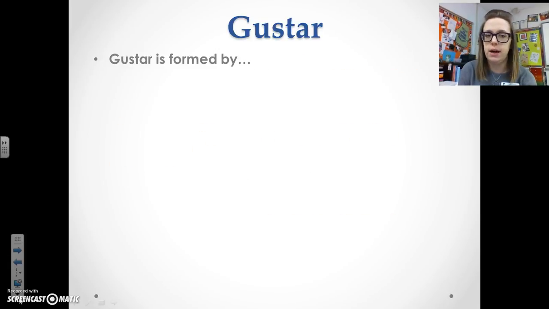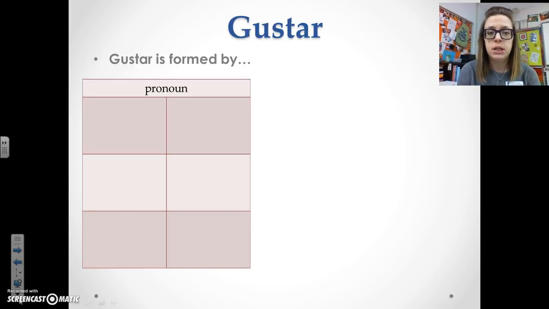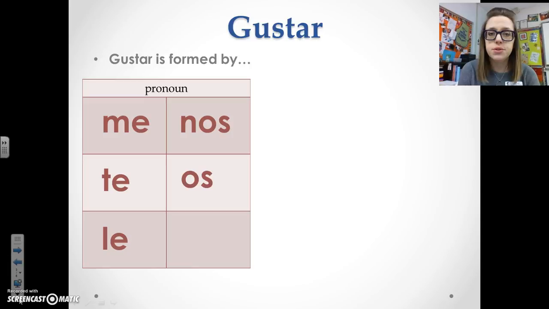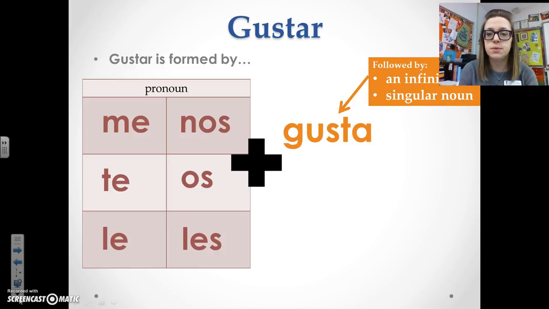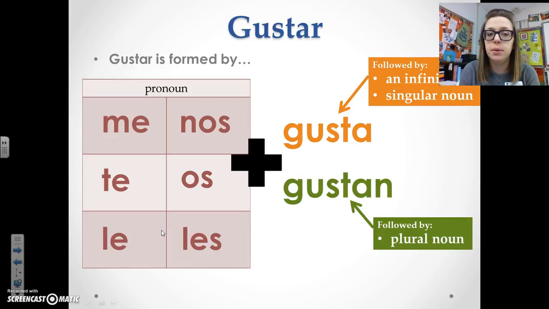So let's take a look at how gustar is formed. Gustar is formed by taking a pronoun, and our pronouns are me, te, le, nos, os, les. We're going to take that pronoun, and then we're going to add either gusta, which is followed by an infinitive or a singular noun. Remember, infinitives are unconjugated verbs. Singular nouns are just one thing. Or we're going to use gustan, which is followed by a plural noun.